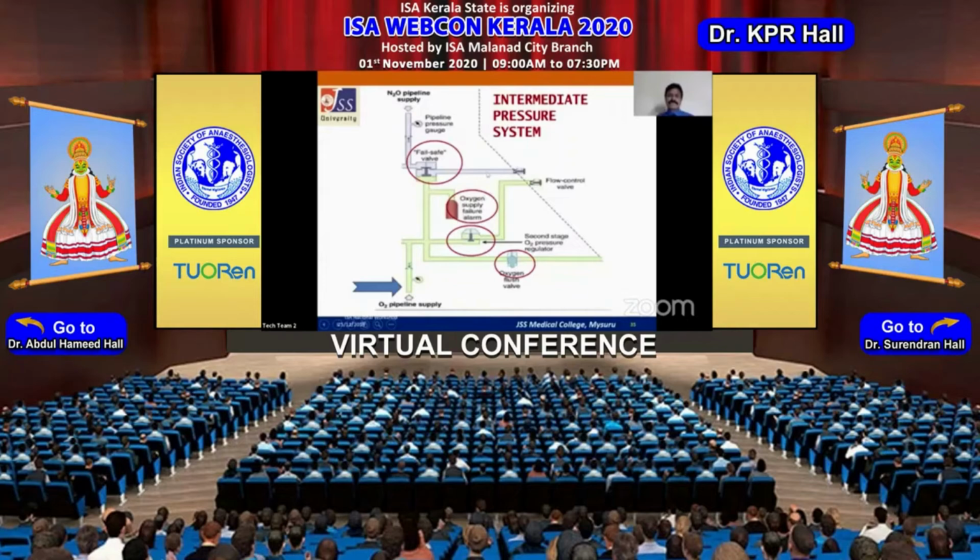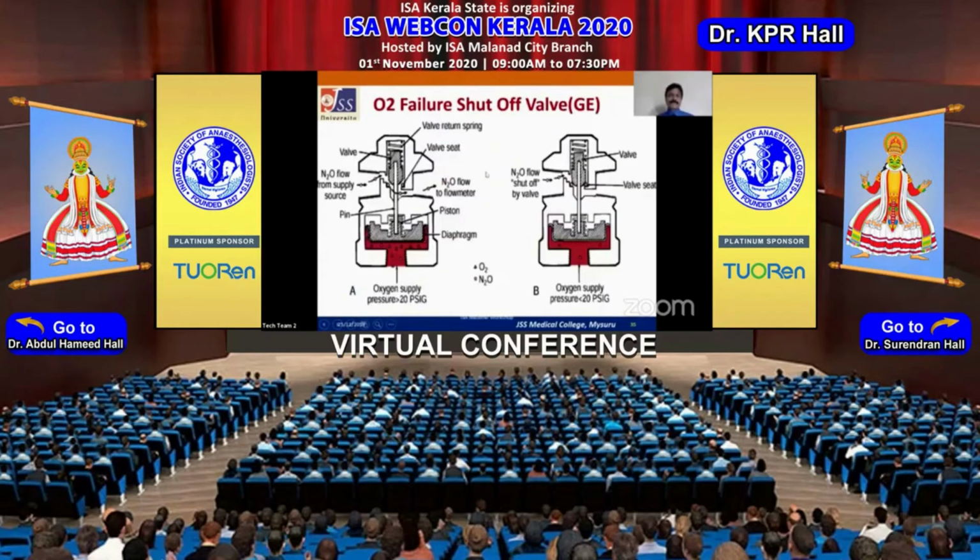Coming to the fail-safe valve, we have two different kinds of fail-safe valves. Many of the GE machines have the oxygen failure shut-off valve. This oxygen failure shut-off valve will keep the nitrous oxide flow open as long as the oxygen supply pressure is more than 20 psig. Once the oxygen supply pressure drops to less than 25 psig, the nitrous oxide supply or flow will be completely cut off.